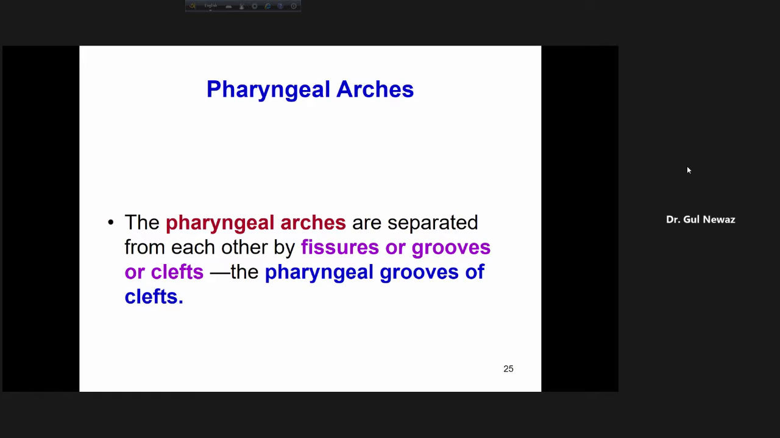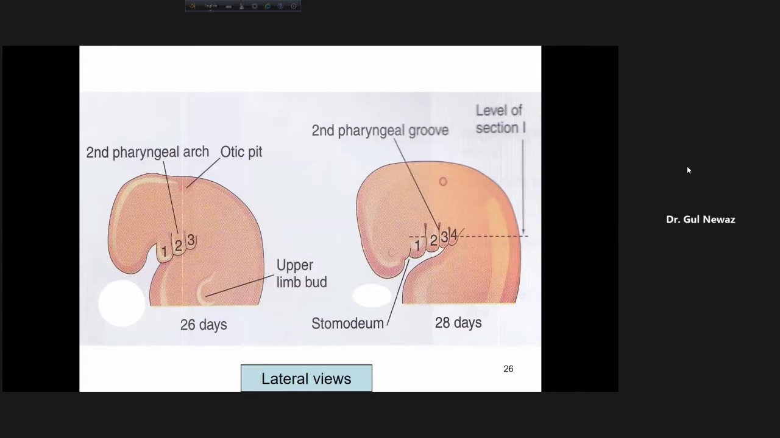The pharyngeal arches are separated from each other by fissures or grooves or clefts, which are known as the pharyngeal grooves or clefts. Each pharyngeal arch will be separated from one another by a cleft or groove. So here again, see this figure. This is number 1 pharyngeal arch, number 2, number 3. In a later stage of development, number 1, number 2, number 3, number 4, and there will be number 6 here, but the 5th will disappear.